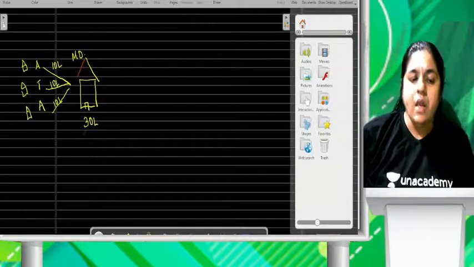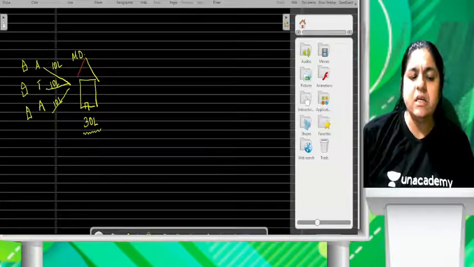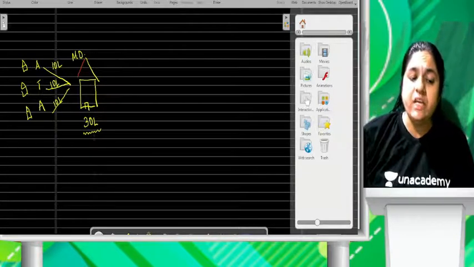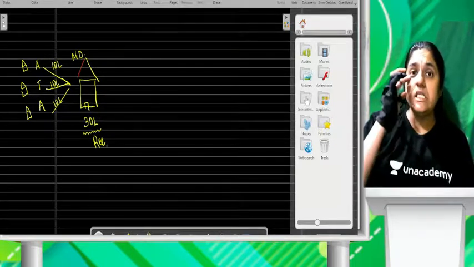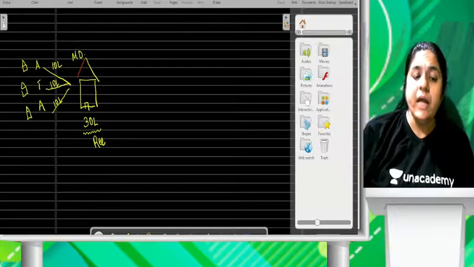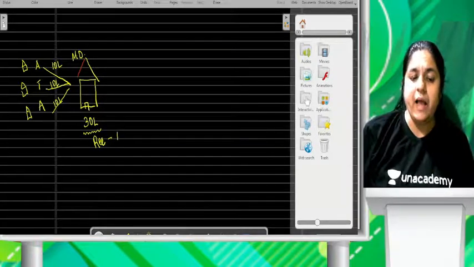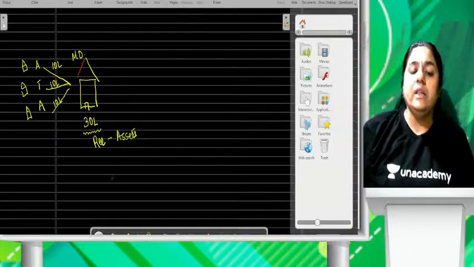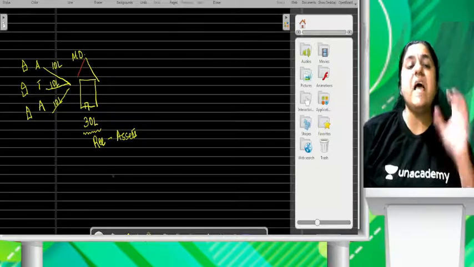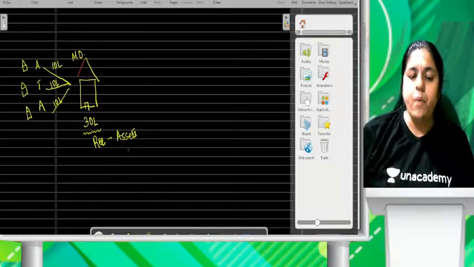Now obviously this 30 lakhs is a receivable for the bank. So it is an asset for the bank. Now, these receivables or these assets are illiquid assets. Now, ma'am, why are you telling us these assets are illiquid assets?